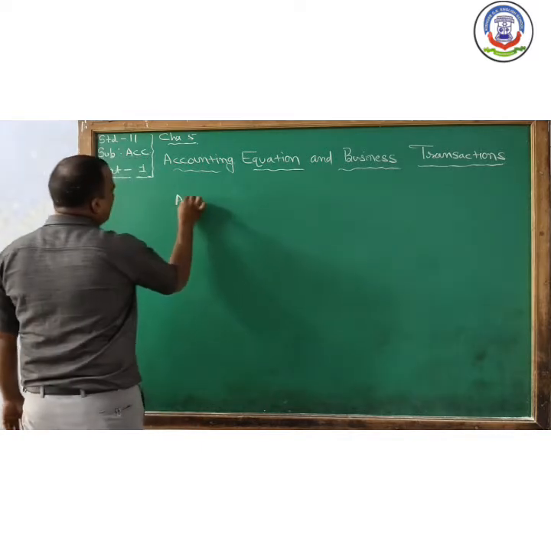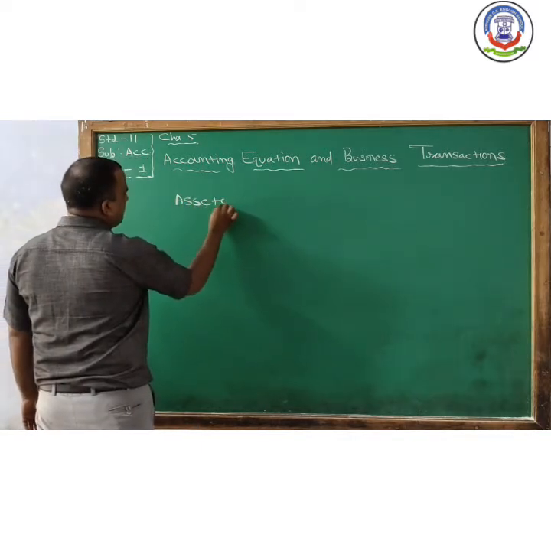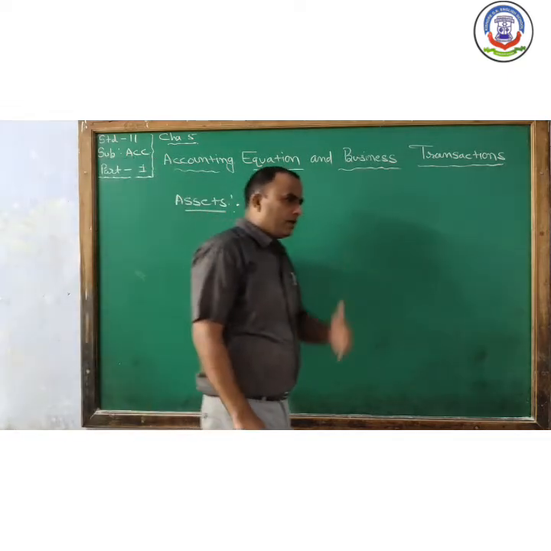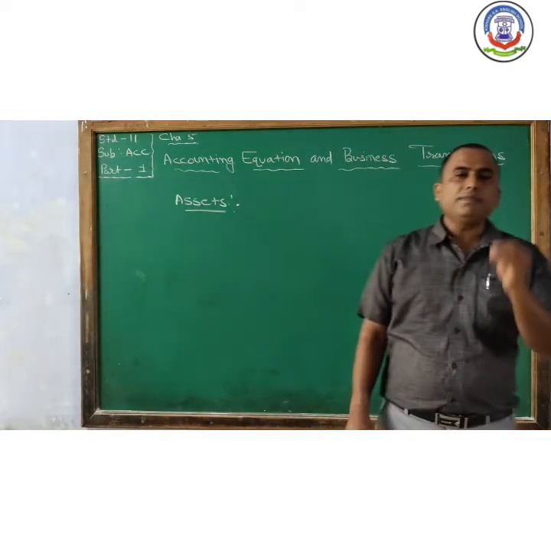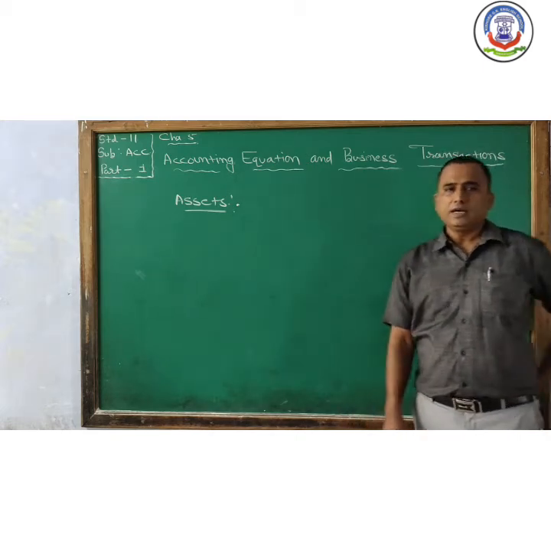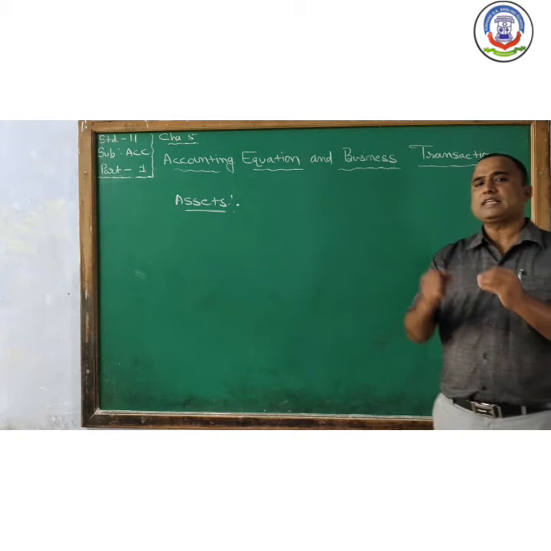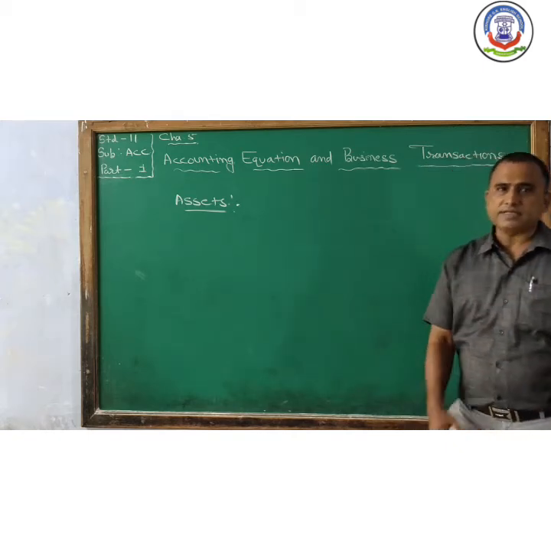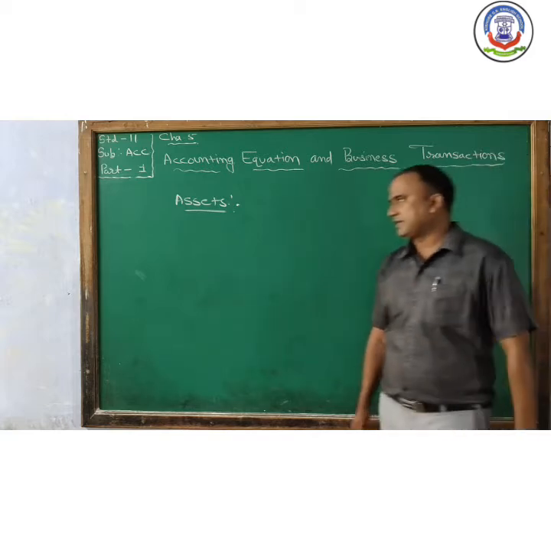What is the meaning of assets? Asset means any item or product that has some realizable value in the business. Assets are classified into three categories: fixed assets, current assets and fictitious assets.